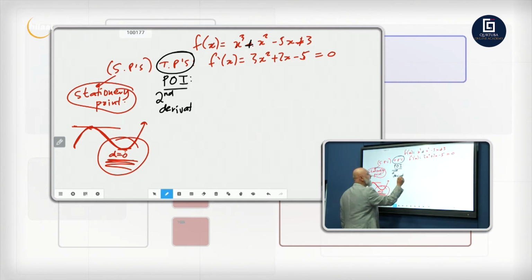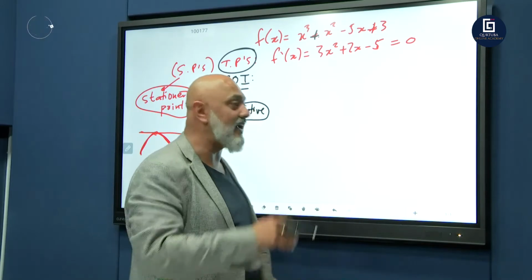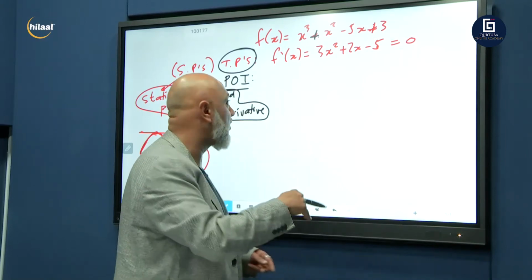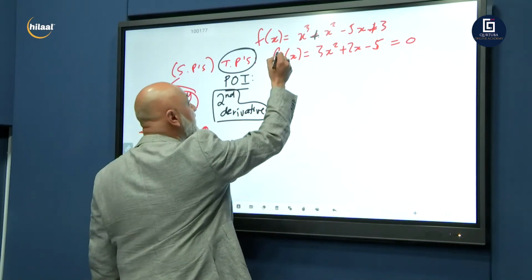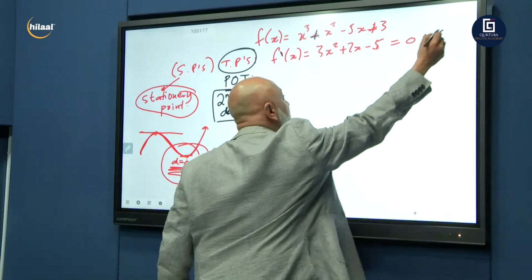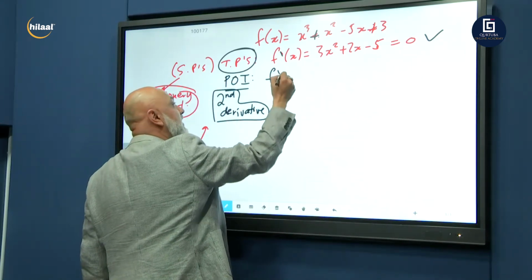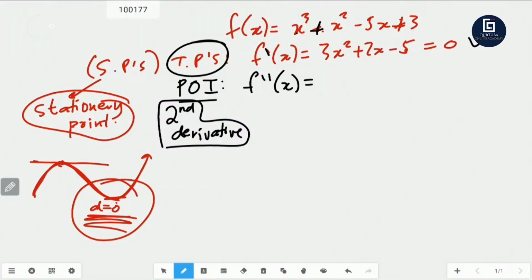This is the only time in calculus you'll be using the second derivative, the derivative of the derivative. The power rule on the power rule. So this was your first derivative. So f double dash x, your second derivative. Again, apply the power rule to your derivative.